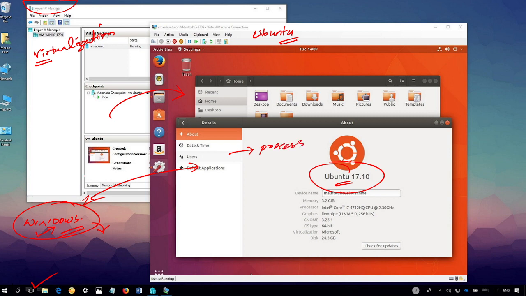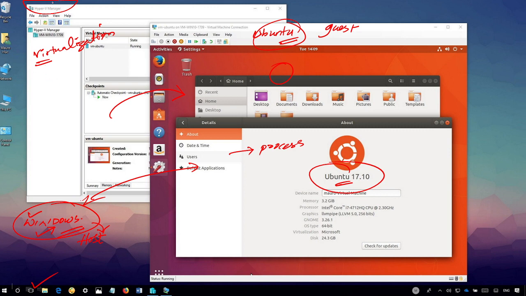This particular operating system is called the guest operating system, and this Windows operating system is called the host operating system. Why? Because first you install Windows here, then you install Ubuntu in VMware or Hyper-V Manager software, the virtualization software.